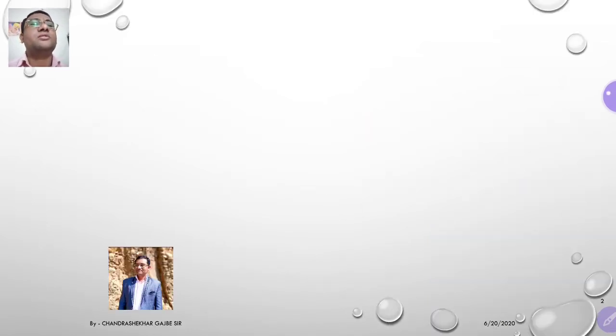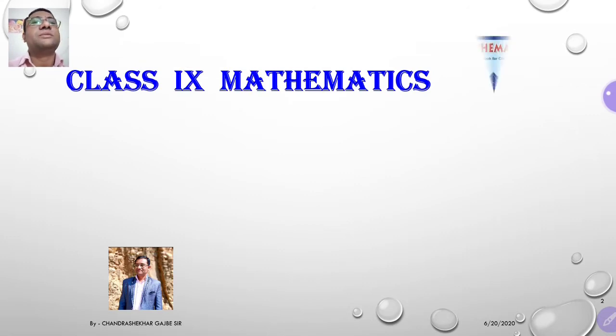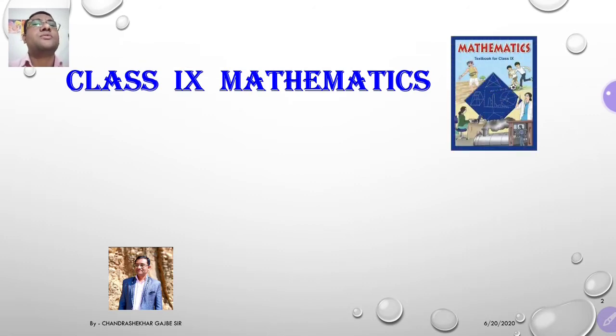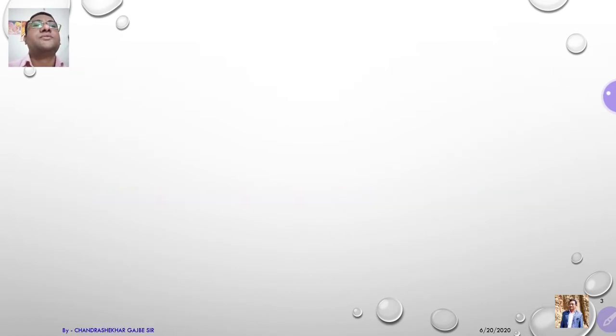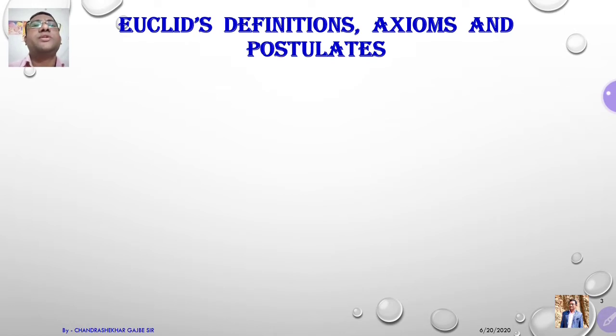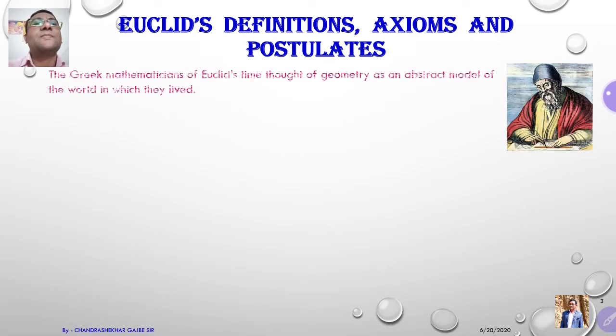Today I am taking mathematics chapter number 5, that is Introduction to Euclid's Geometry. In this chapter, the first topic we are taking is Euclid's definitions, axioms and postulates. So the first point is there.